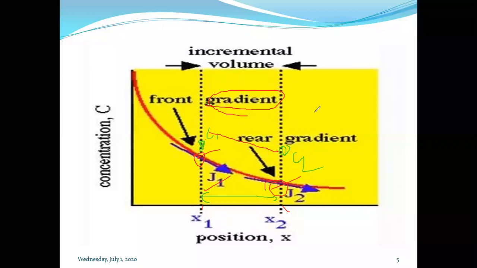Okay, so as per the statement, the changing concentration is proportional to the changing concentration gradient. Okay, so this is about Fick's second law of diffusion.